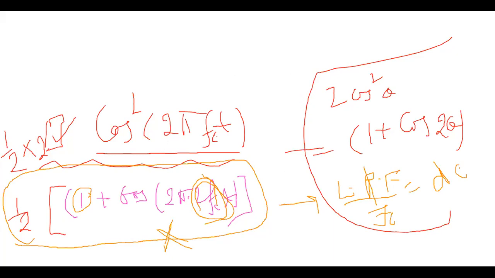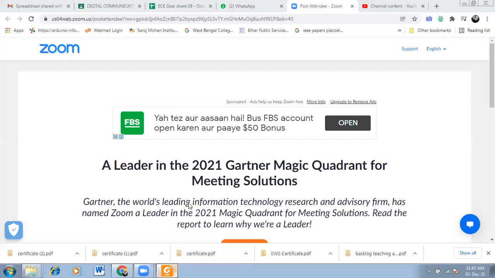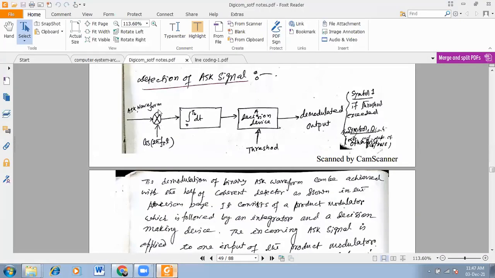So that's why go to the PDF part. It's a multiplication, so here you get 2 cos square theta, and see, the integrator is there, 0 to TB dt. What does the integrator mean?